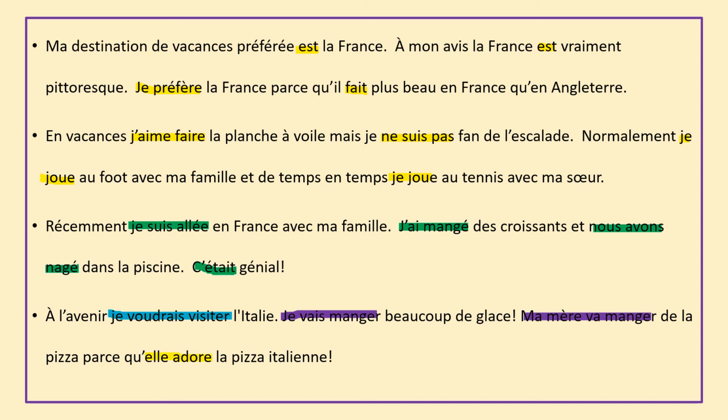So I've highlighted 3 different colours there because you've got in the future I would like to visit is the conditional, Italy. I am going to eat, future tense, a lot of ice cream. My mother is going to eat, future tense, pizza because she loves, present tense, Italian pizza.